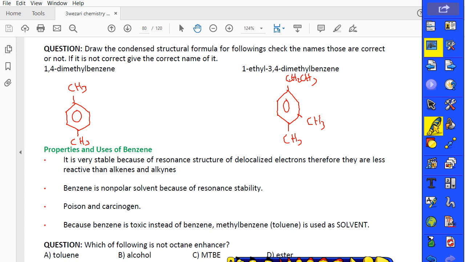Can we write that one instead of 1-ethyl, 3,4-dimethyl? Can we write like that, guys? For example, if you start from here, 1, 2, 3, 4, 5, the methyl will be 5. If you start from 1, 2, 3, 4, 5, 6. So both names are correct. 1-ethyl, 3, or 1, 2, 3, 4-dimethyl benzene is the name of this compound.